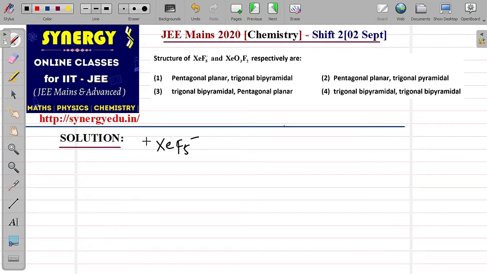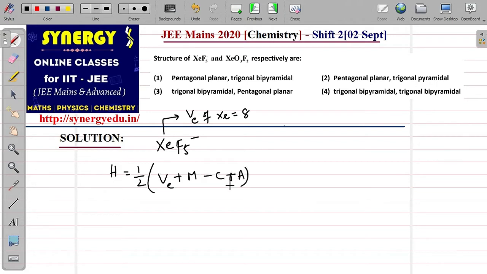If XeF5 minus if I take, then H value if I have to calculate, half of valence electrons of central atom. Now what is the valence electrons in the xenon? Valence electrons of xenon will be 8 because it is a noble gas. So noble gas has a valence electrons of 8. And so half of valence electrons plus monovalent atoms minus cationic charge plus anionic charge. This is the formula.